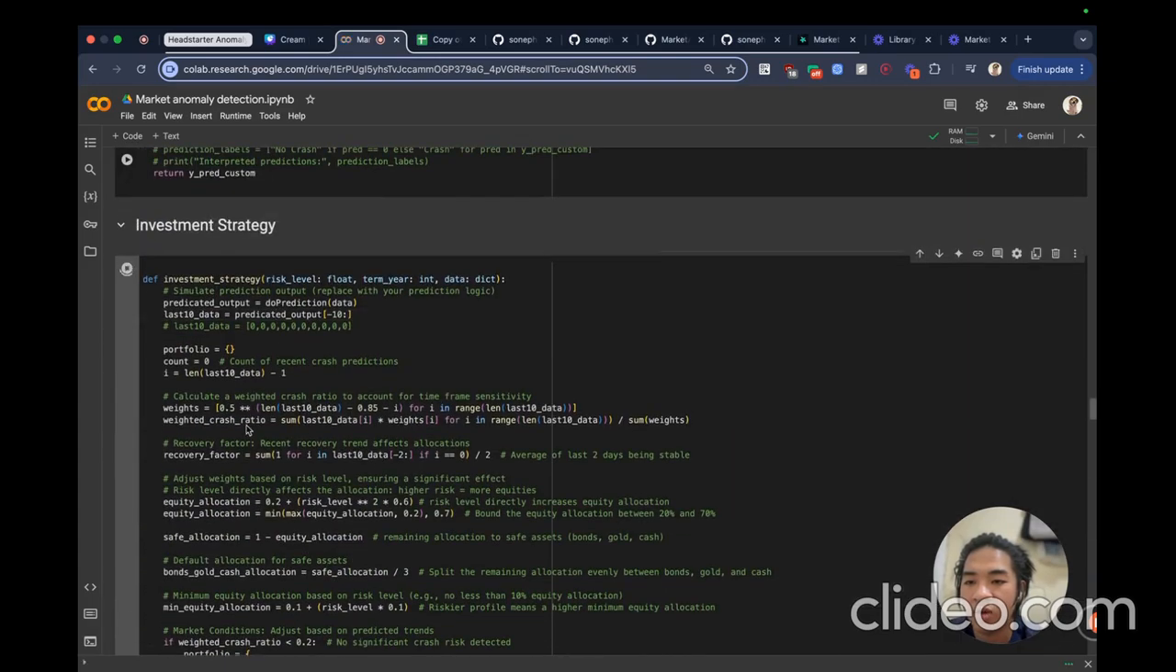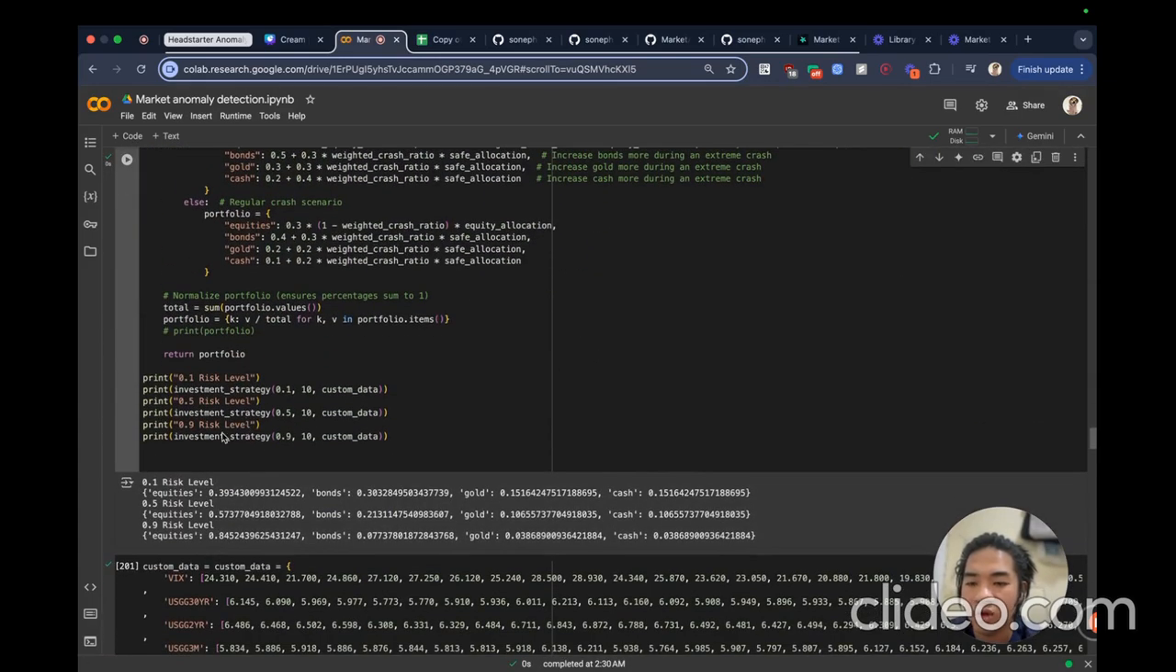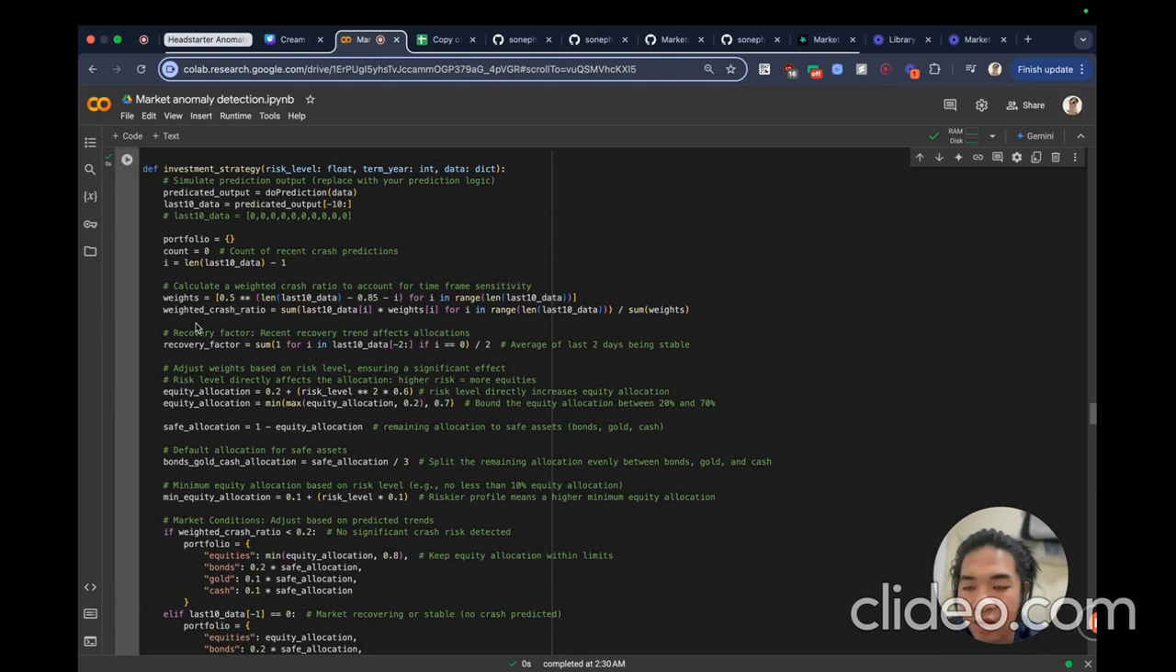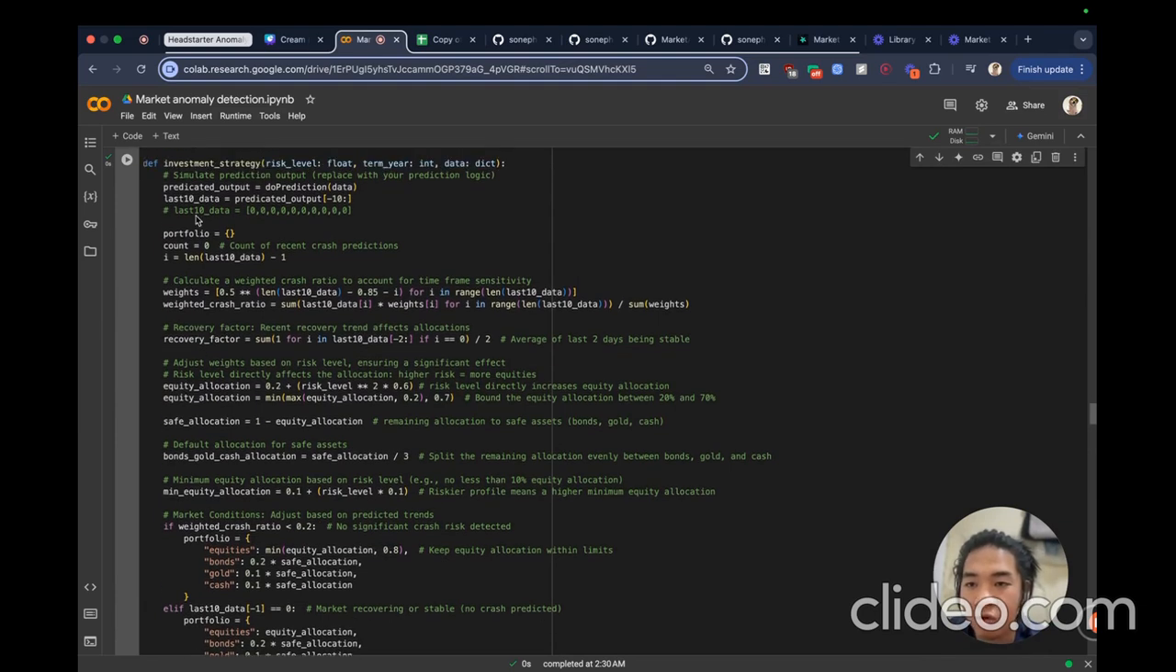So I'm going to run this just to show you. Using that model, we're going to do the investment strategy. And in the investment strategy, we're going to go line by line. We're going to take the last 10 records. We can do more, but for now I'm just going to use 10. And we're going to calculate weights.